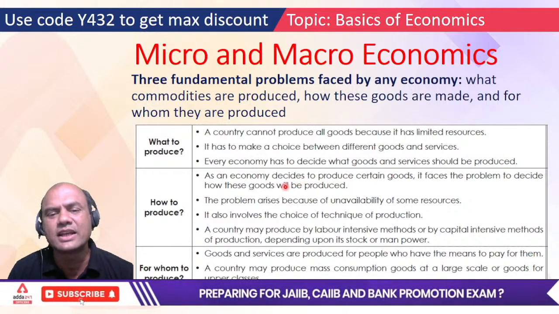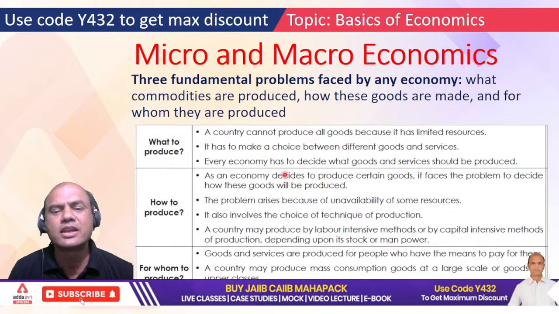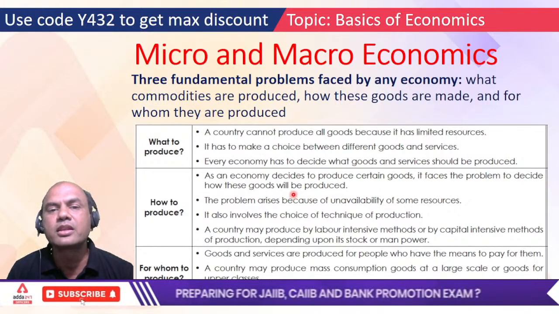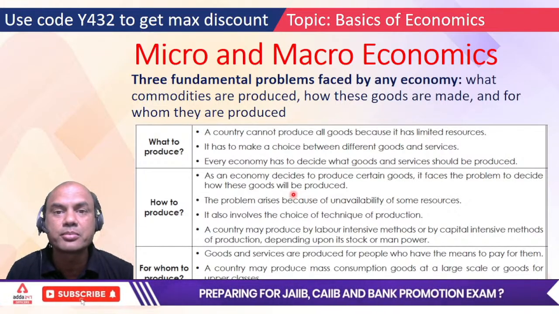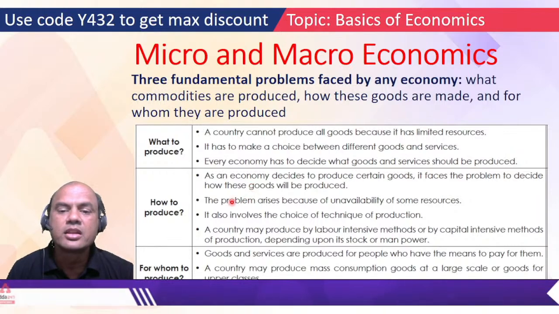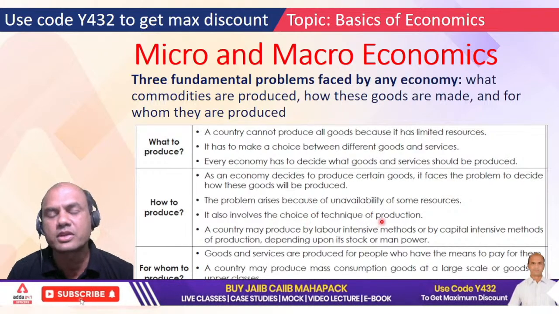You'll say it's that simple, bring all machinery. You'll say that, isn't it? Bring all machinery and it's simple, the production starts. But remember, if you bring everywhere the machinery, what will the people do? What will be the case of unemployment then? What will be the rate of unemployment, right? The problem arises because of unavailability of some resources. It also involves the choice of technique of production.